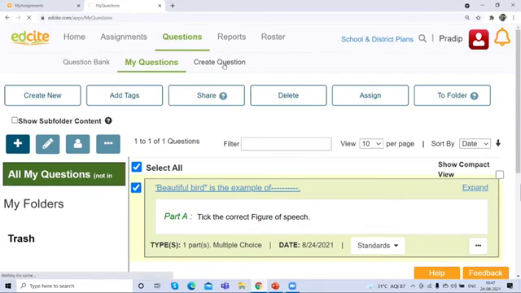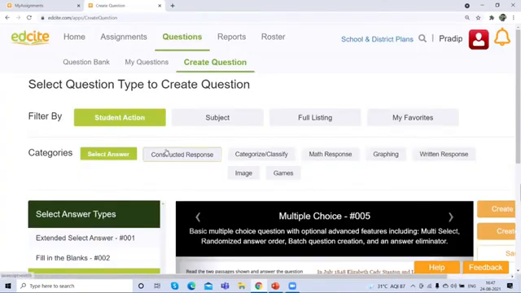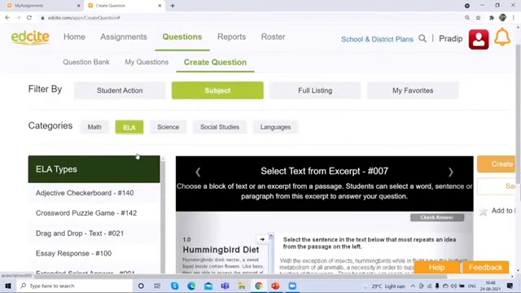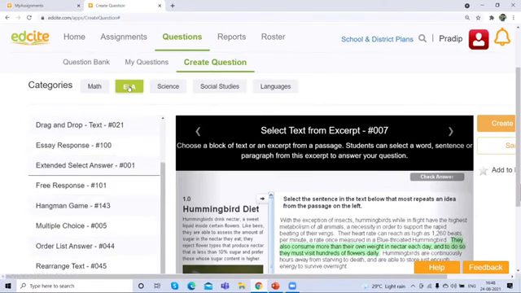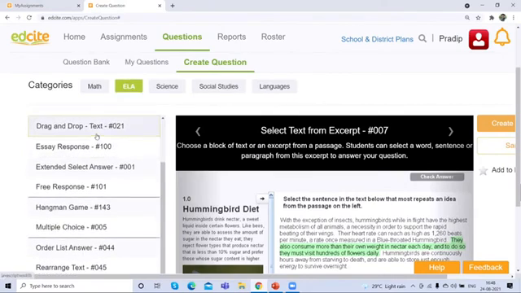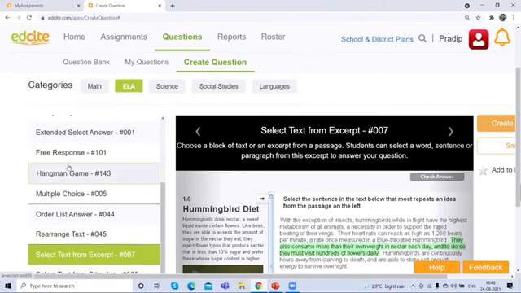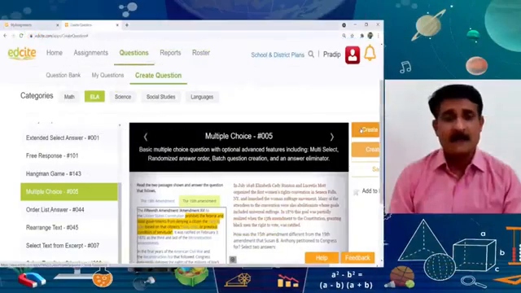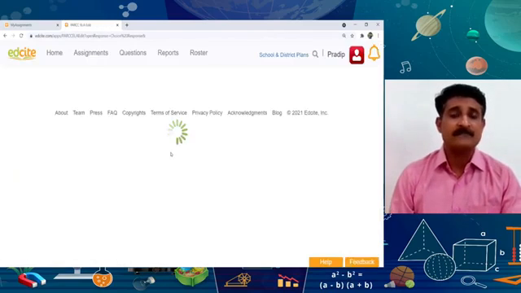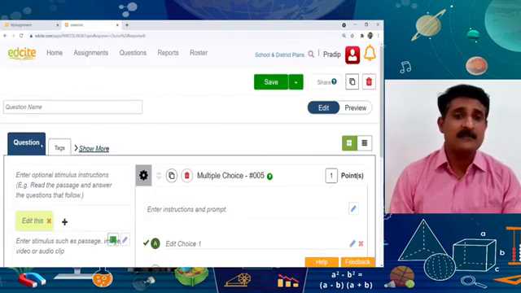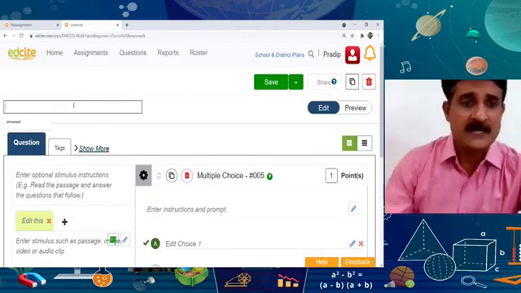Going to the create question tab, yes, I already told you that we have created the question. For example, I use the subject filter and select ELA, English language arts, and here you can find different types of questions which are usable for English language arts. I will use multiple choice question and click here, create a question. When I click here, the tab appears in front of me, and here I will write the question.